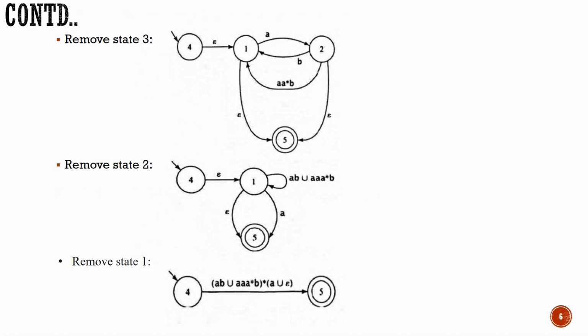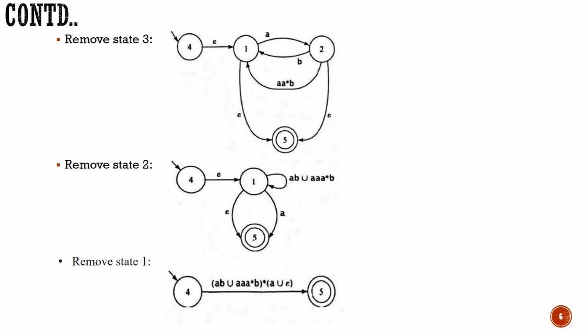Next step. Now let us assume I want to remove 3. To remove 3, your previous expression was 2 to 3 on A, then 3 to 3 on A and 3 to 1 on B. So that will be replaced with A star B.